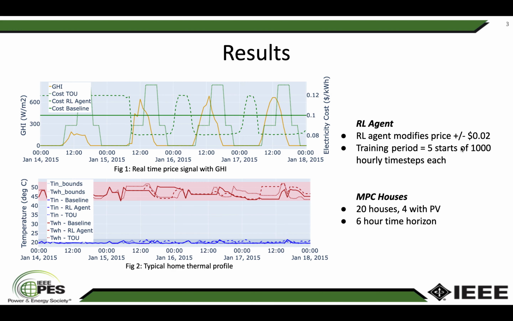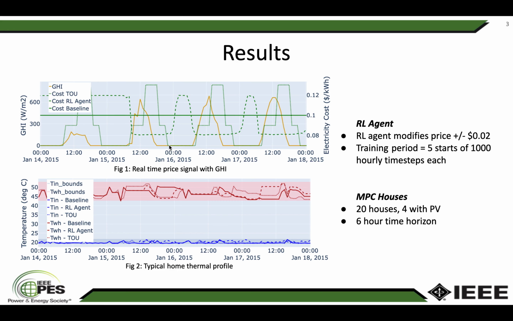The results of this study show that the RL agent designs a price signal that pretty much inverts the time of use price signal used by Excel. The RL agent price signal is smooth and peaks during the evenings when solar power is not being produced. Here, the dashed green line represents the RL price signal, and the dotted green line represents Excel's time of use price signal. The yellow overlay indicates the global horizontal irradiance.